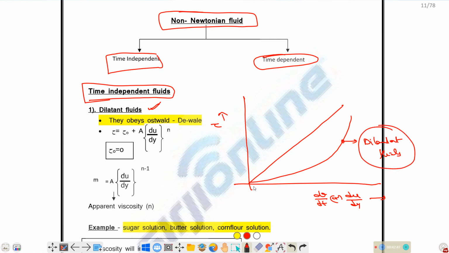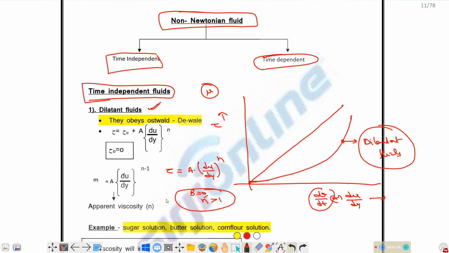If you consider dilatant fluid, here the slope of the curve is increasing with respect to du by dy or d theta by dt. This is not constant. So mu will vary with respect to du by dy, because it is a non-Newtonian fluid, mu is not constant. The relationship will be tau is equal to b plus a into (du by dy) whole to the power of n. Here b is equal to 0 and n is greater than 1 for dilatant fluid.